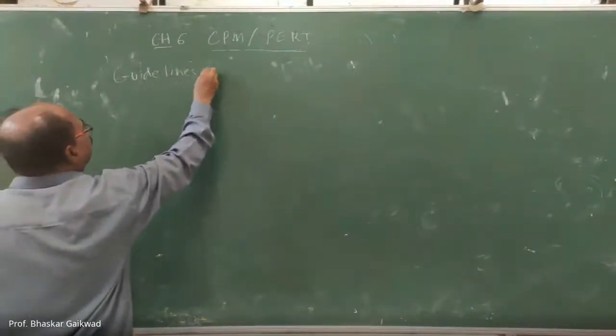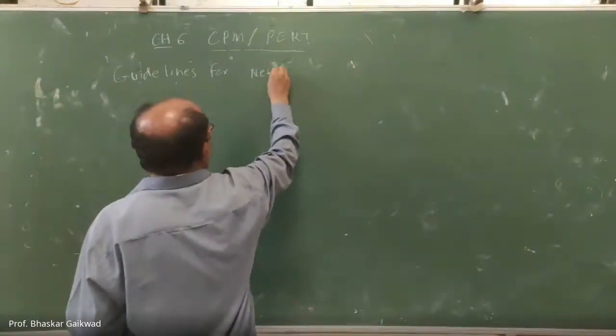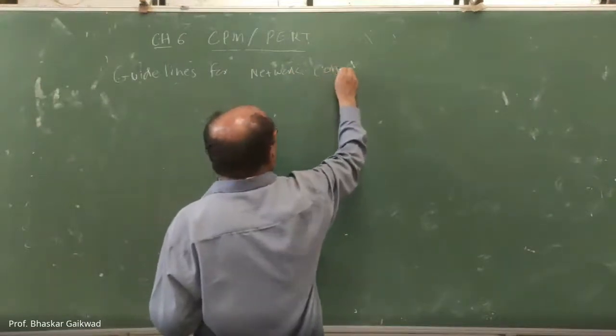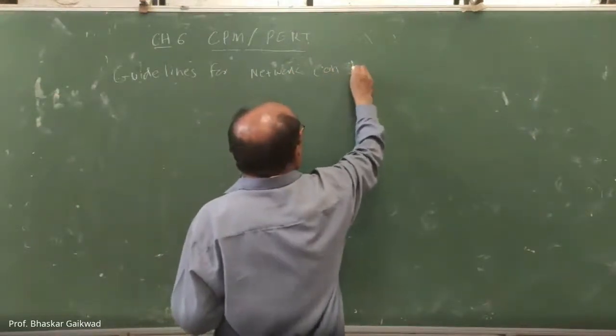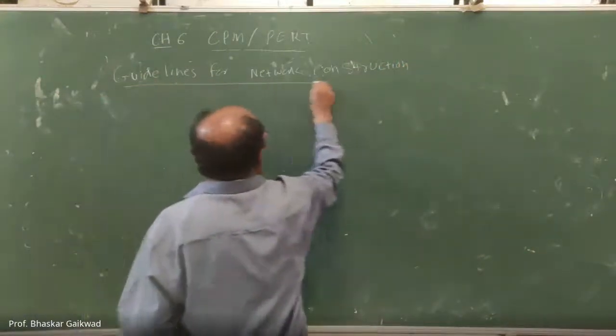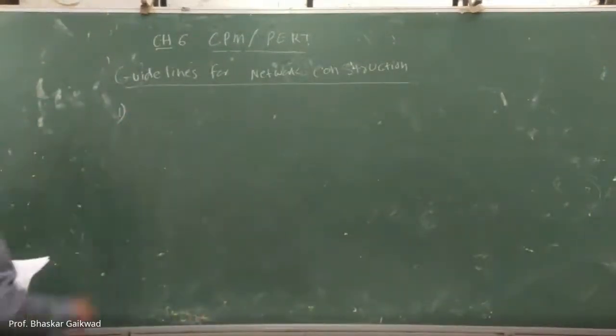Guidelines for network construction. Network means diagram. The first guideline is that the starting event and ending event of an activity are called the tail event and head event respectively.